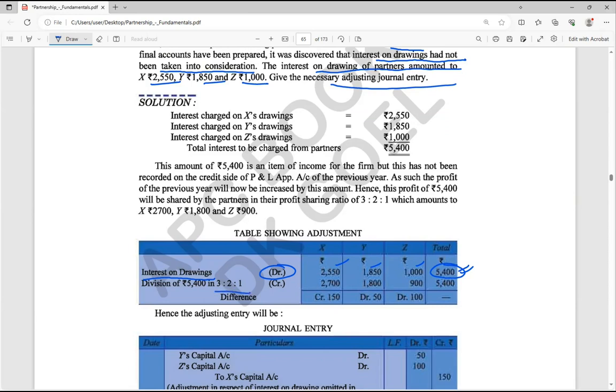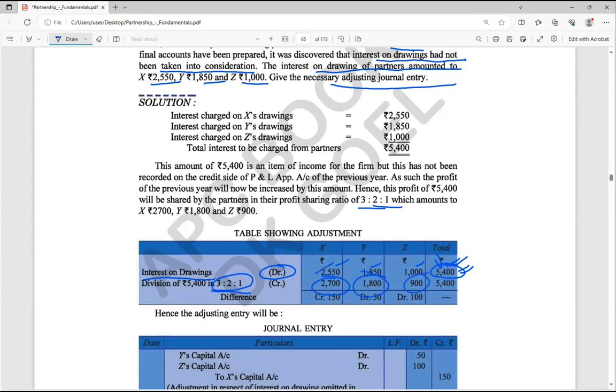The total amount is 5,400 and the ratio would be the opposite, 3:2:1. The partners are giving back that amount to the firm. So which ratio here? Check once, 3:2:1. The total debit was 5,400 in the ratio 3:2:1.